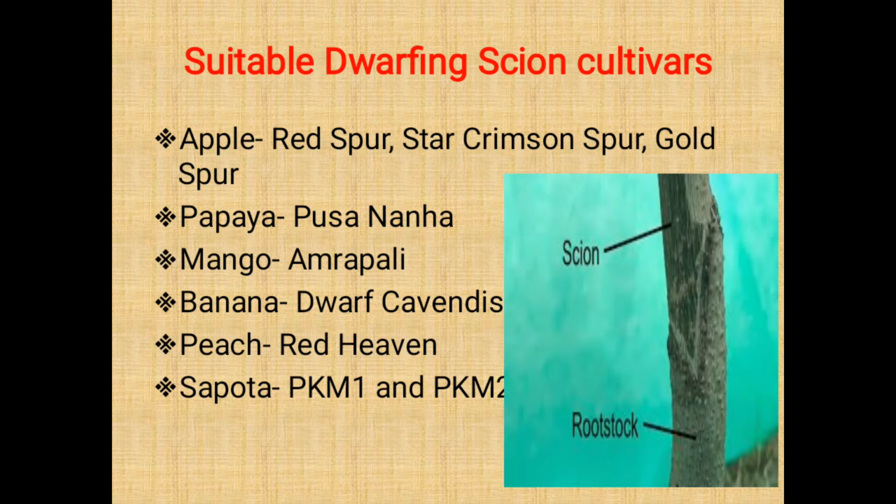Suitable dwarfing scion cultivars. For example, apple. First, Red Spur, then Starkrimson Spur, then Gold Spur. Then second, papaya. In that, Pusa Nanha. Then mango, Amrapali. Then banana, Dwarf Cavendish. Then peach, Red Haven, and sapota, PKM 1 and PKM 2. These are the dwarfing scion cultivars used in different fruit crops.